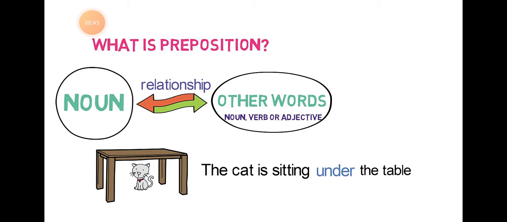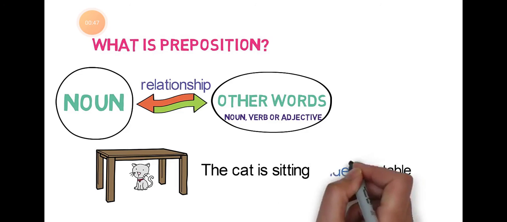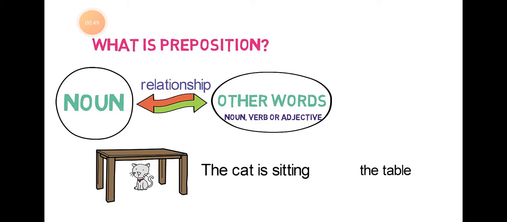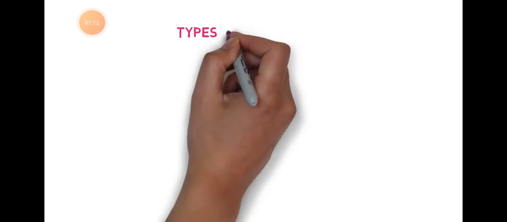You can see a cat sitting under the table. Where is the cat sitting? The cat is sitting under the table. So the word under shows the relationship between noun and the verb. Which is the noun in the sentence? The table is the noun and the word sitting is a verb. So the word under indicates the relationship between the verb and the noun.